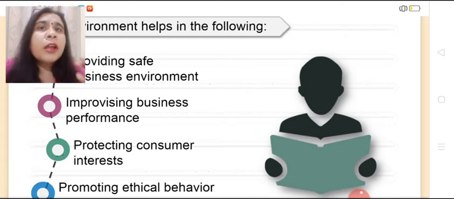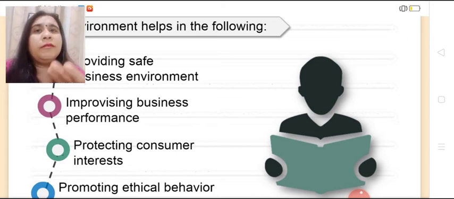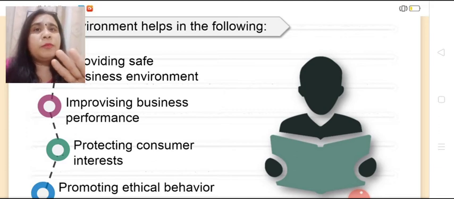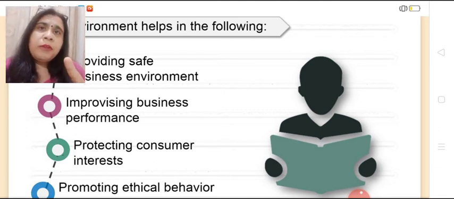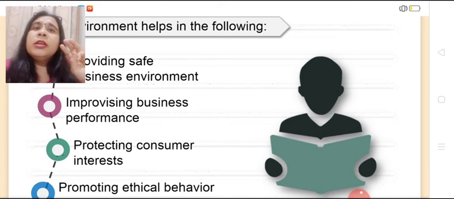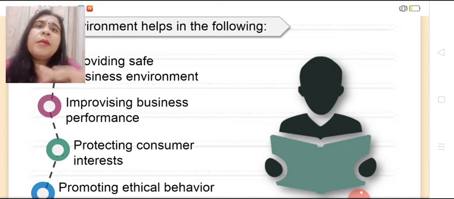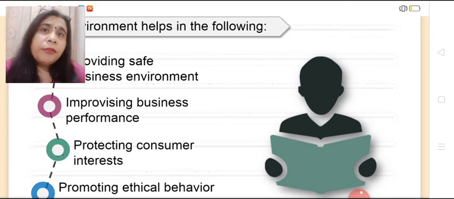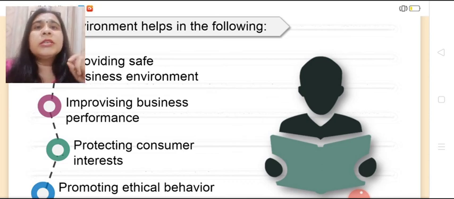So I hope that now with this module you are clear with the other dimensions, that is the technological environment, political environment and legal environment. In totality, we have 5 dimensions of business environment: economic environment, social environment, then technological environment, political environment and legal environment. All the dimensions affect the business in some or the other way. I hope that this is clear to you.